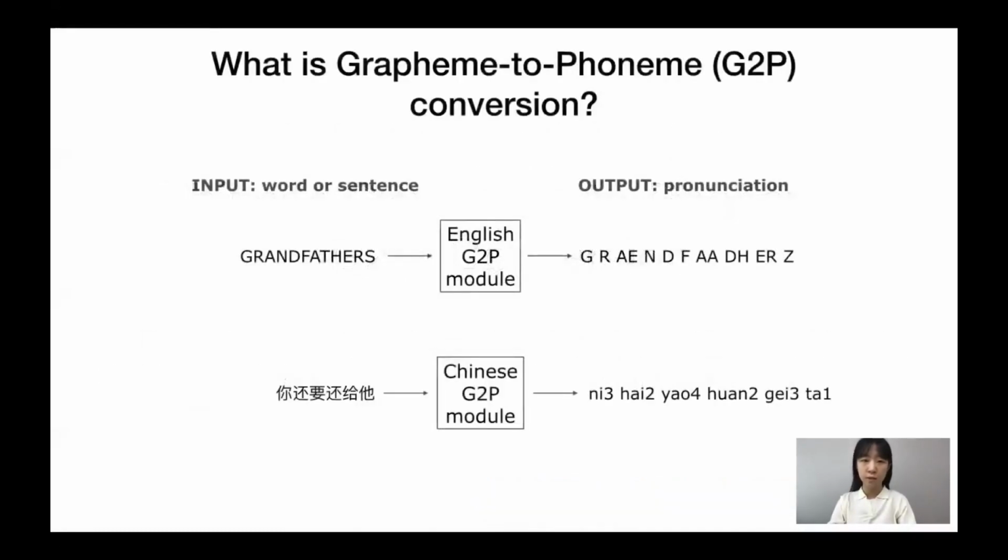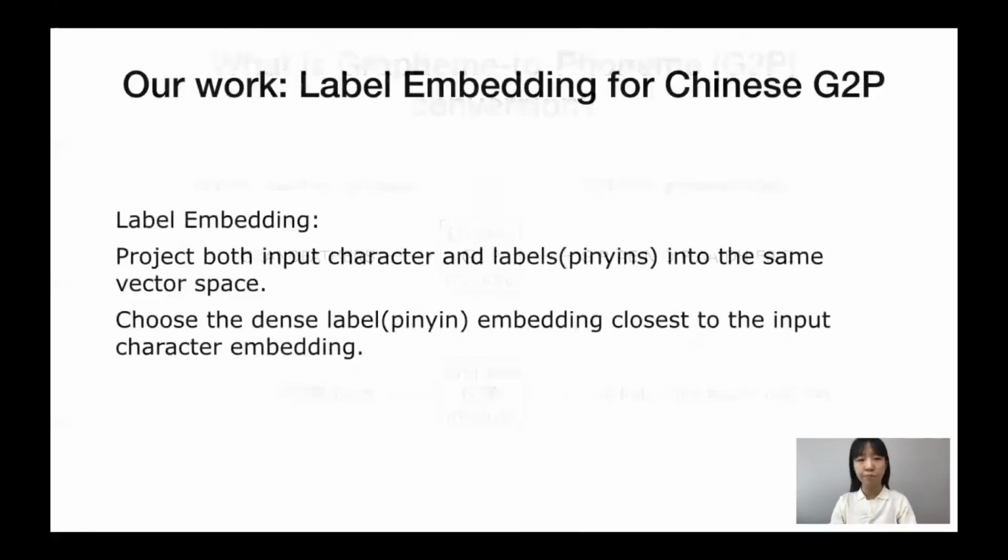In Grapheme-to-Phoneme Conversion task, in other words, G2P task, the input is a word or a sentence, and the output is the corresponding pronunciations. The Chinese G2P system maps the pronunciation, known as pinyin, to every character in a given sentence. In this work, we propose a novel label embedding approach for the Chinese G2P task.